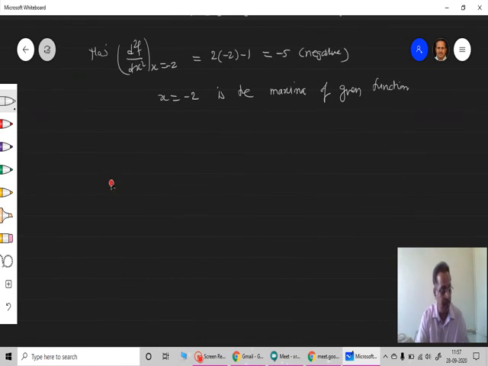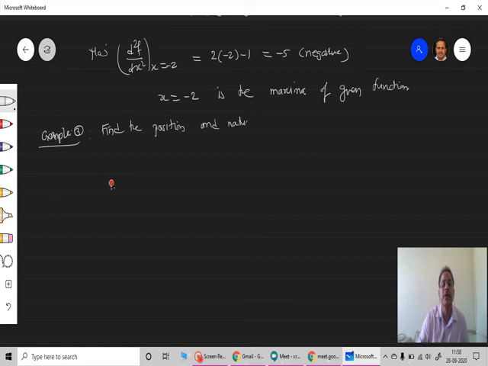Okay, now we go one more point here. One more example. So find the point of inflection, third example. Example 3. We will just complete this and we will stop. Find the position and nature. Okay, out of these 3 problems, one problem is going to be asked in the examination. So take this particular one.